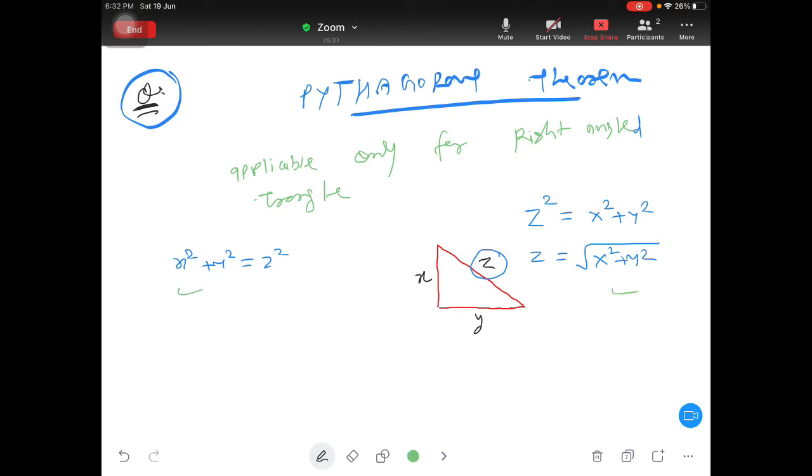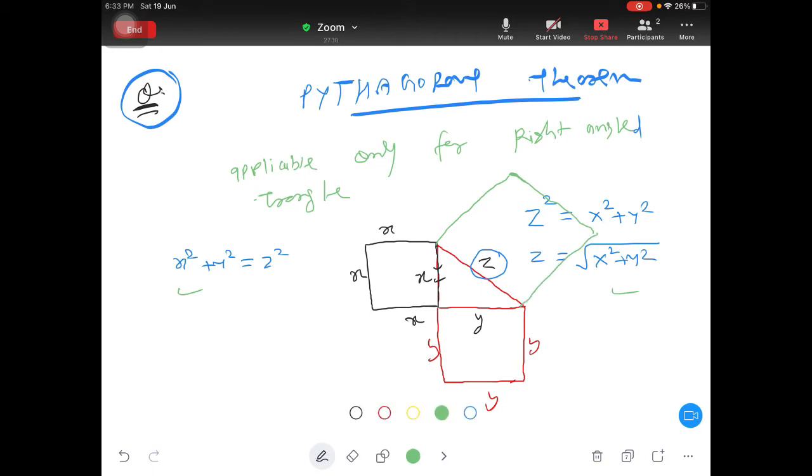This is also correct, this is also correct, but the physical feel is different. What is the meaning of physical feel? I will explain. Physical feel is, in Pythagoras theorem, on this x side you make the square of the same length. It means all the lengths are going to be x, x, x, x. Then on the y side you make the square of the same length. Means all the sides should be same, because we are making a square, right? Then on the z side you make the square of the same length.